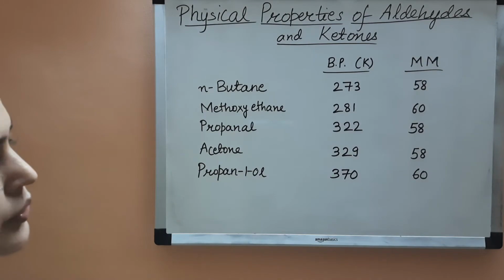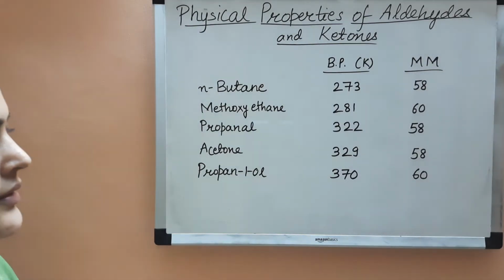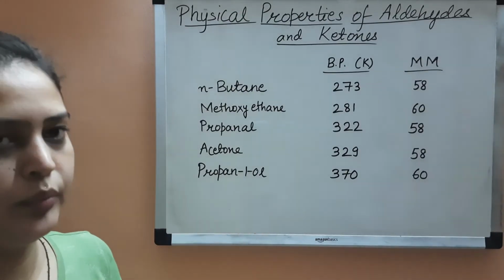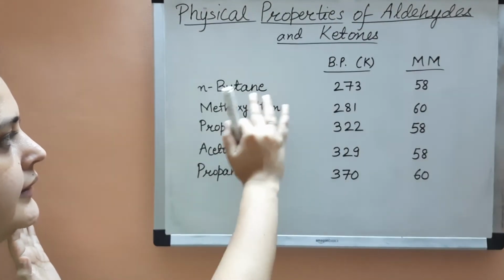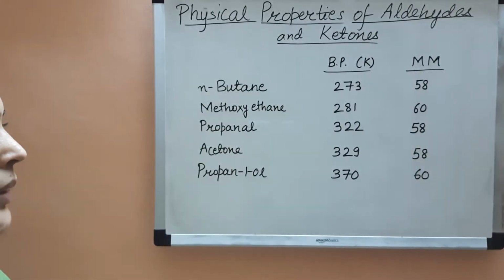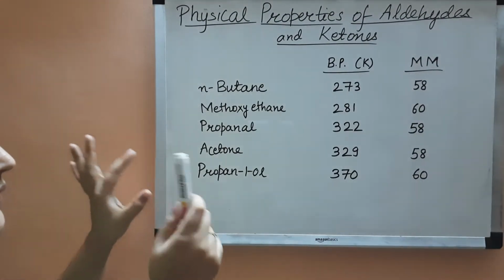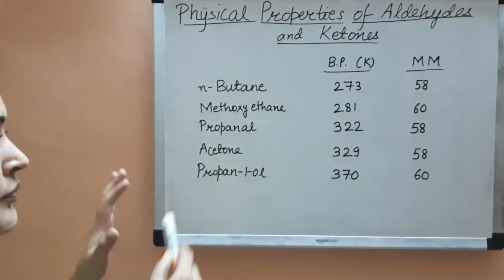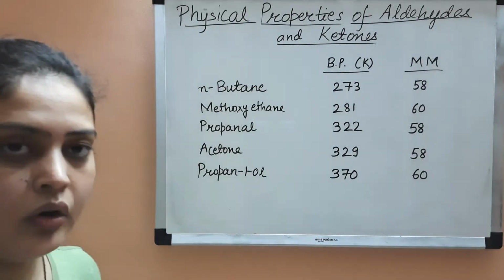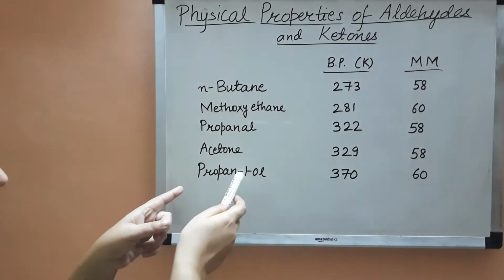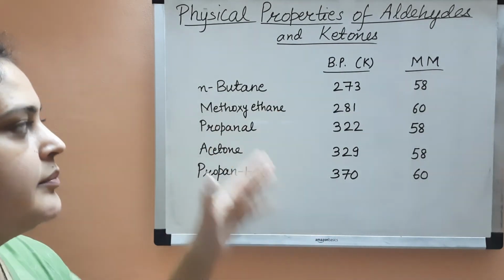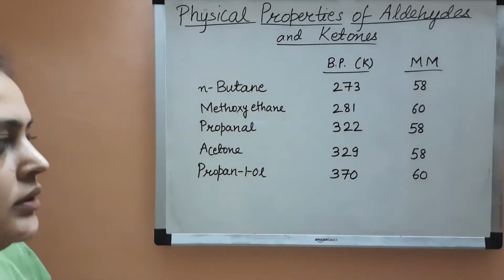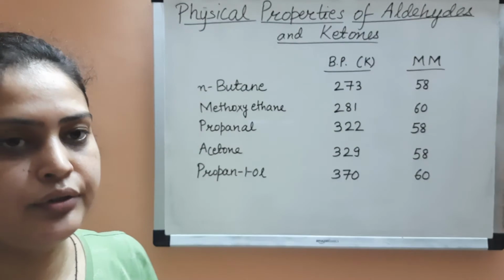The next compound is aldehyde and ketone. As we have discussed, it contains some dipole interaction, therefore their boiling point is higher than ether and hydrocarbons. But their boiling point is very much less than that of alcohol. The last compound is propan-1-ol. Its boiling point is the highest among these compounds because of intermolecular hydrogen bonding.